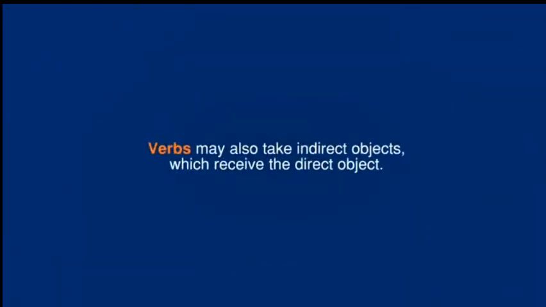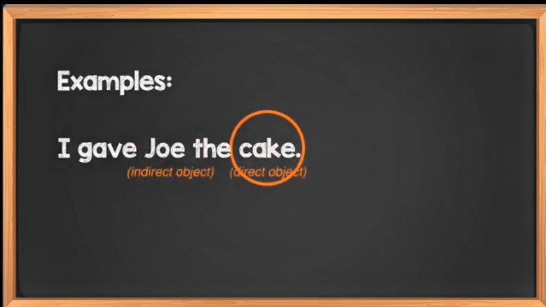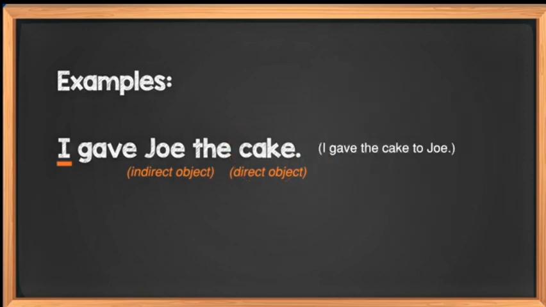Verbs may also take indirect objects, which receive the direct object. You can spot an indirect object if it makes sense to place to or for in front of it. Examples: I gave Joe the cake. The indirect object, Joe, receives the direct object, cake, given by the subject, I. Note that you could also say, I gave the cake to Joe.